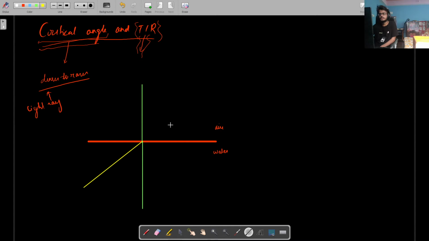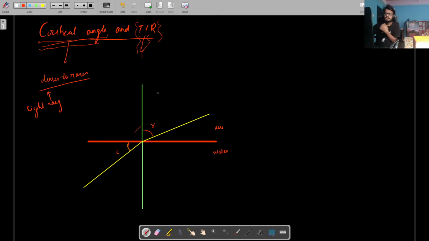Since it is going from a denser to rarer medium, what will happen to the ray? Away from the normal, it will move away from the normal. Denser to rarer, it will go away. Yes, it will go away from the normal, correct. This is the angle of incidence. This is the angle of refraction, right?